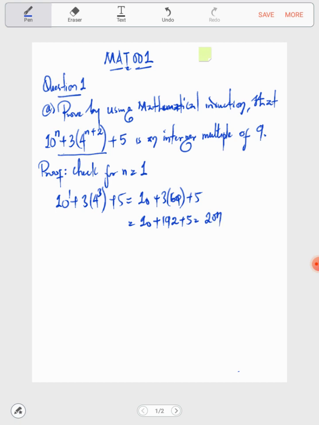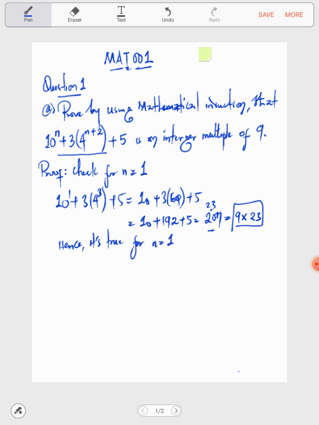Now if I divide 207, is it divisible by 9? That is, is it a multiple of 9? Yes, it's true. 9 times 23 is actually the value of our 207. So hence it's true for n equal to 1.